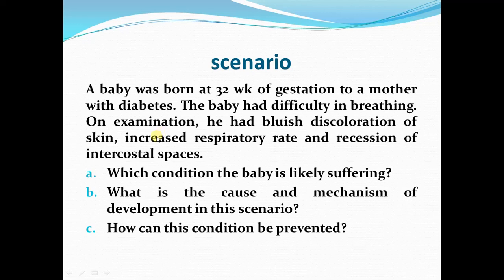Now this is the last slide giving you a scenario of the IRDS. A baby was born at 32 weeks of gestation to a mother with diabetes. The baby had difficulty in breathing. On examination, the baby had bluish discoloration of the skin, increased respiratory rate and recession of intercostal spaces. The condition from which the baby is suffering is IRDS, infant respiratory distress syndrome. In this specific case, the cause is surfactant deficiency because of prematurity and diabetes in the mother.